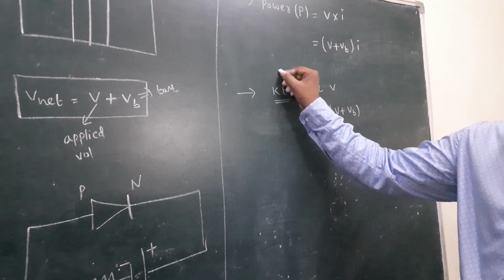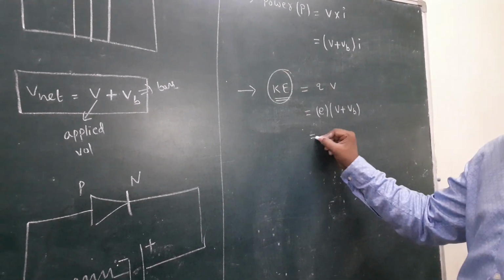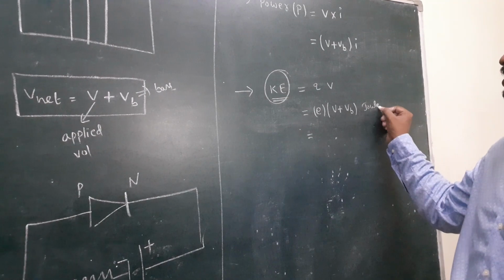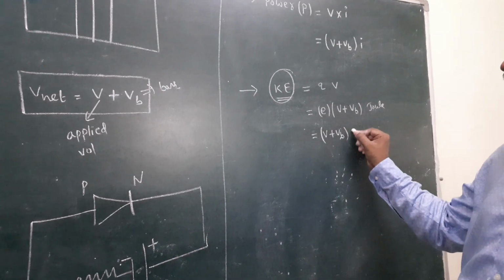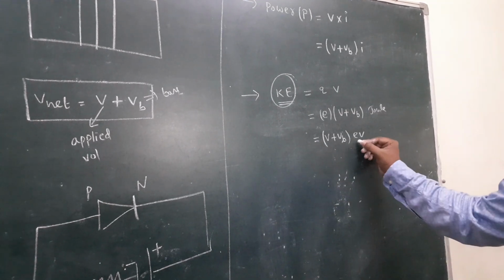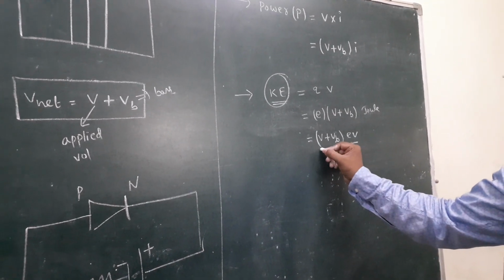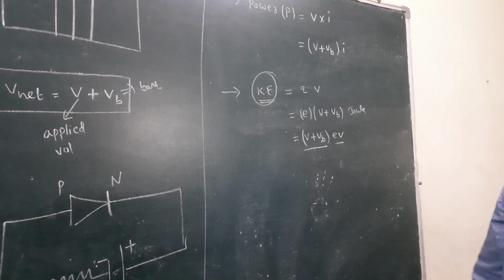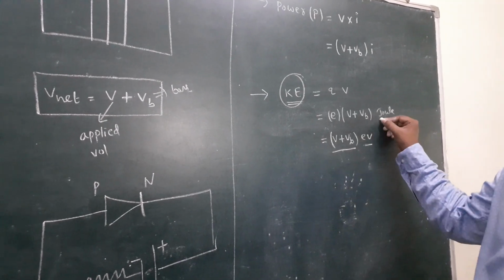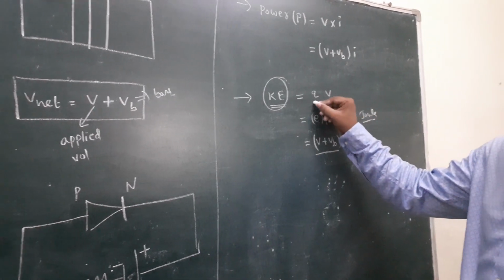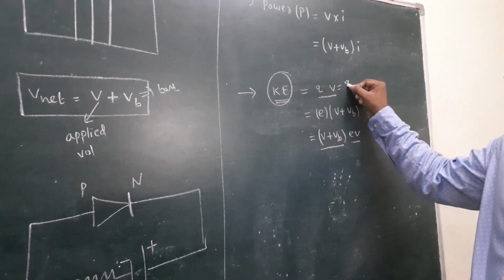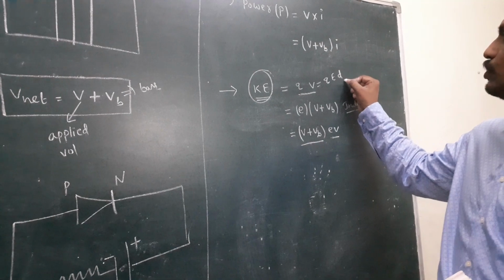Then here, this problem we solve. This will be in joules. E into joules is written as EV. So directly taking EV, what is the kinetic energy formula? V plus VB. In terms of joules, what is the formula? E into V plus VB. Here the kinetic energy Q into V is written as E into V.